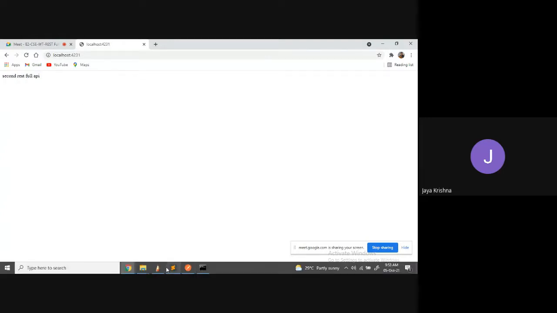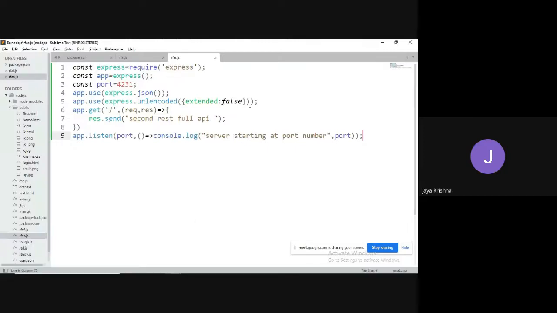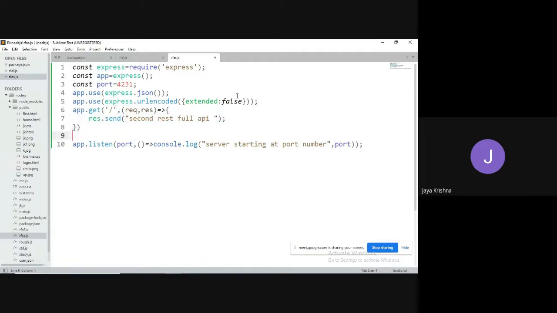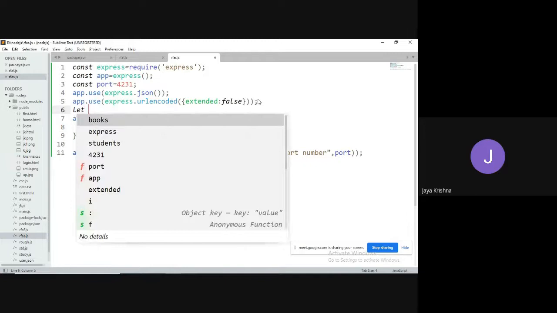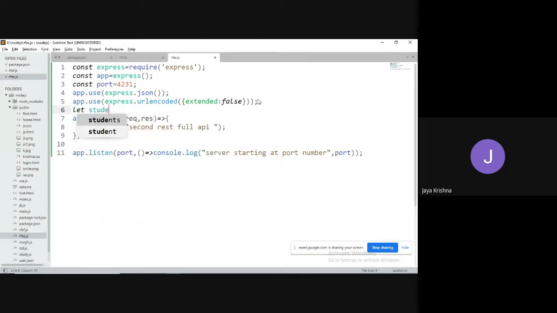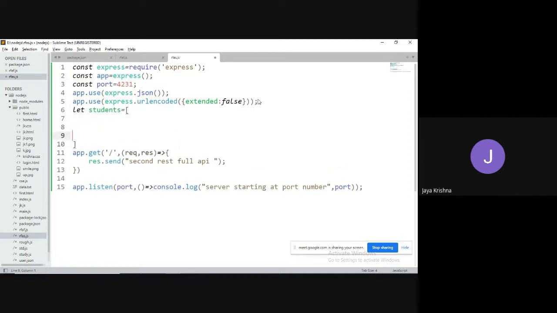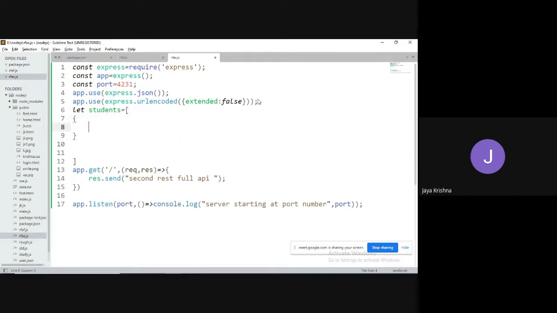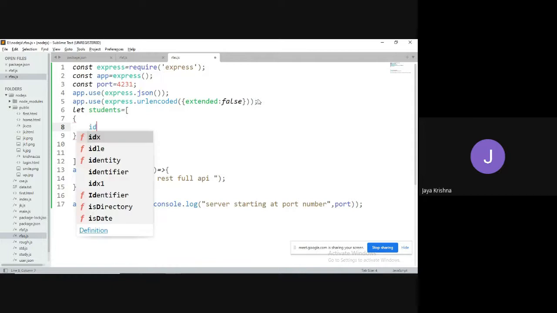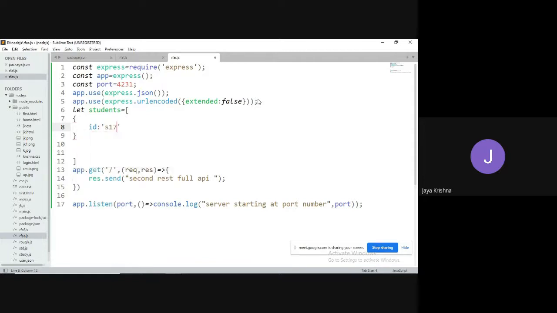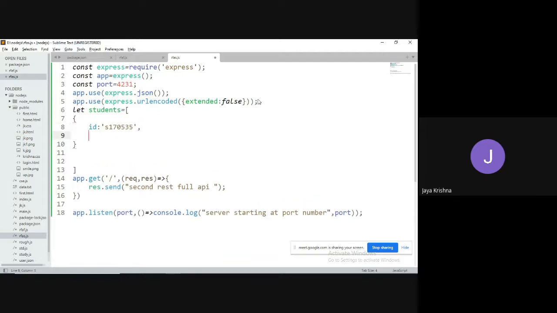Now I will directly write. So what I'm going to do is take one array. That array is a student array. Let me take the students array, a collection of objects. It will be in the form of objects. For example, ID is S170535, and name is Krishna.